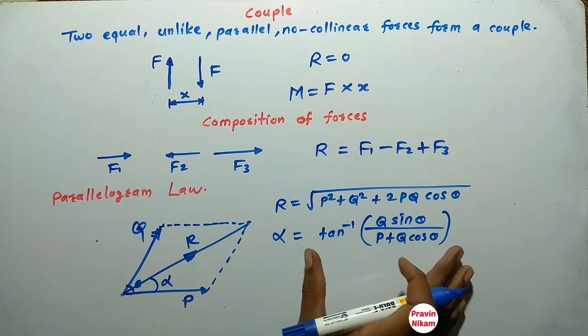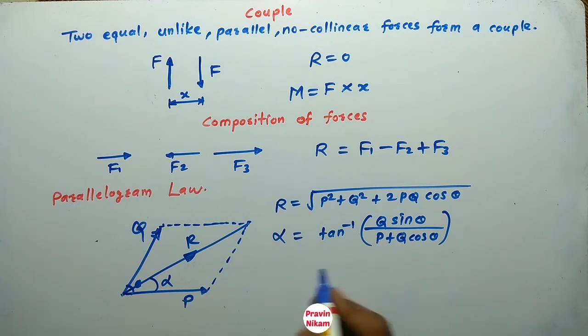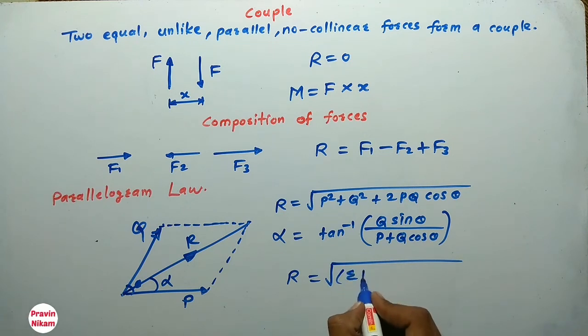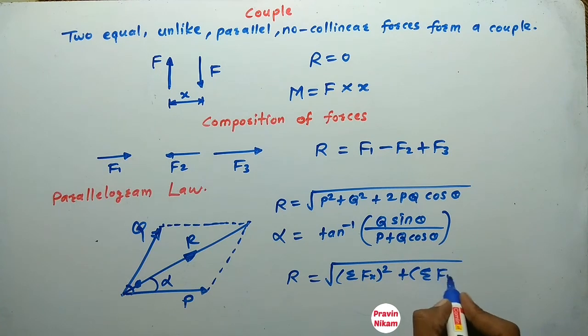So for these formulas, the diagram is like this. And if the forces are more than 2, then the resultant can be found by using this formula: root of summation fx square plus summation fy square.